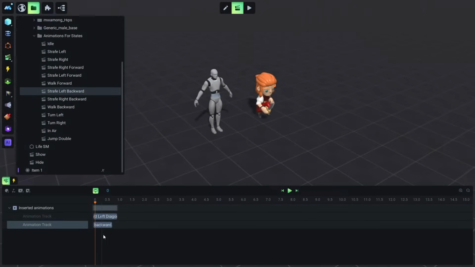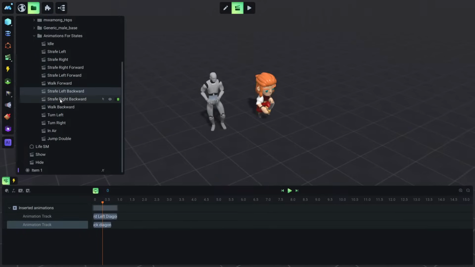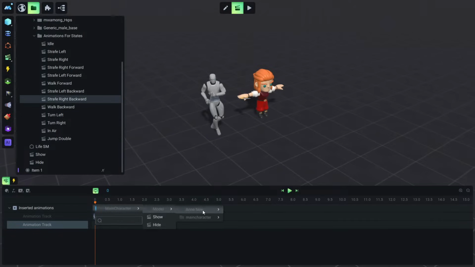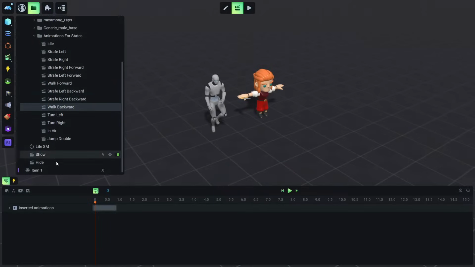So let's say that we have imported the wrong animation. So we just delete it and we import the right animation. So this is left back, so let's choose the left back. This is the right, so let's disable this and choose the right back. Right back, and walk back. This is the walking back.